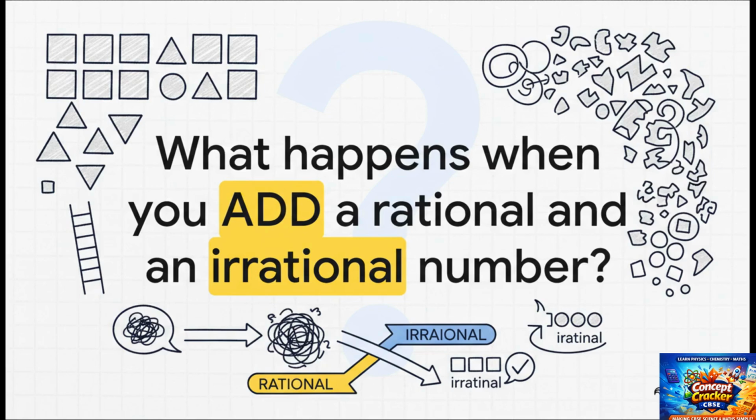So, we've just debunked a pretty common myth, but I want to leave you with one last question to think about. What happens if you add a rational number and an irrational number? Does the wild, chaotic nature of the irrational number always take over? What do you think happens then?